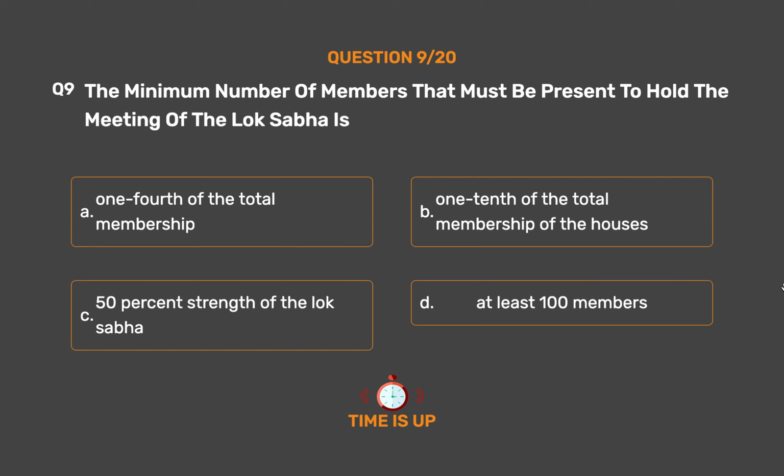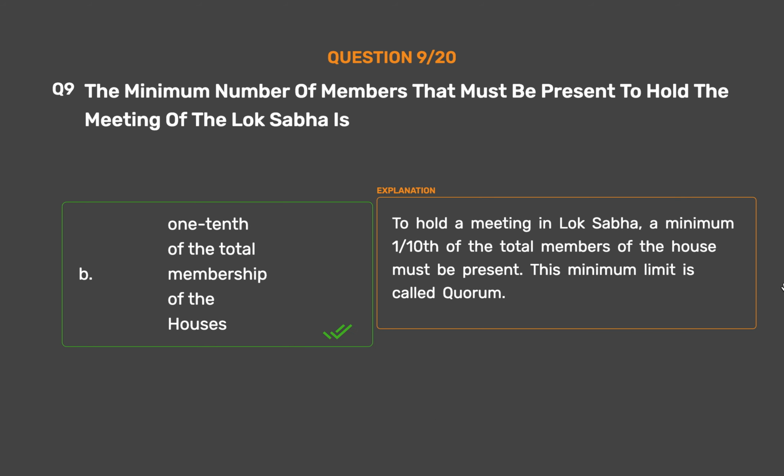The correct answer is Option B. 1/10 of the total membership of the Houses. To hold a meeting in Lok Sabha, a minimum 1/10 of the total members of the House must be present. This minimum limit is called quorum.